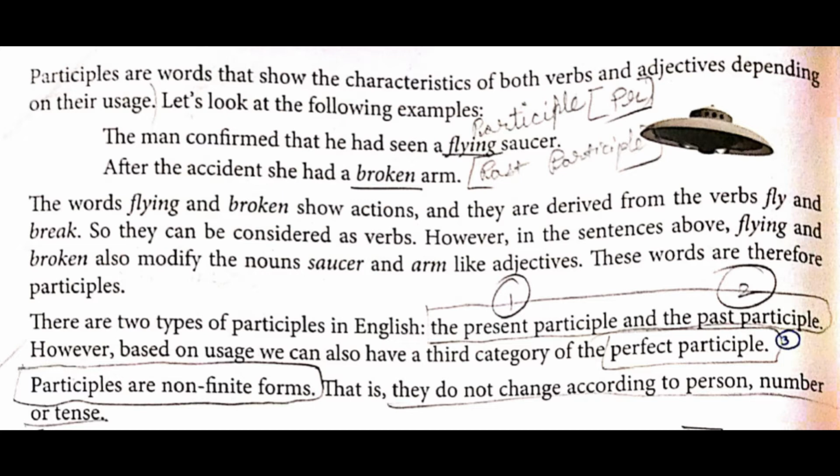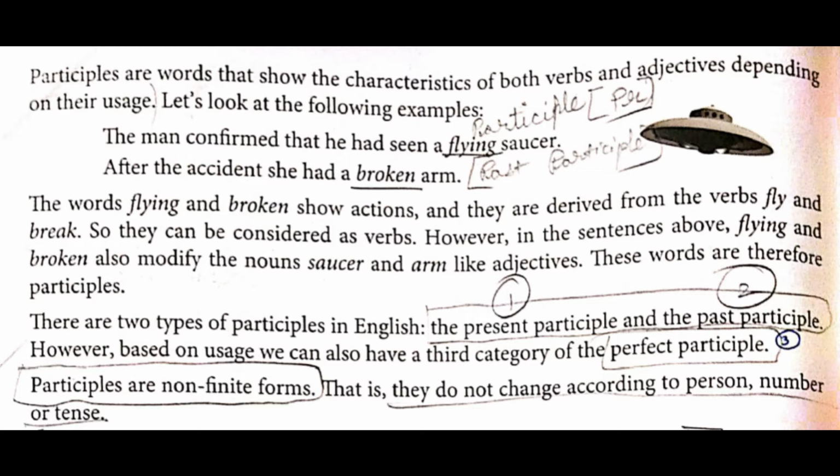Now, students, there are two types of participles and a third one which will be mentioned right now. There are two types of participles in English. Write one for present participle and write two for past participle. So first one is present participle and the second one is the past participle. However, based on the usage, we can also have a third category.